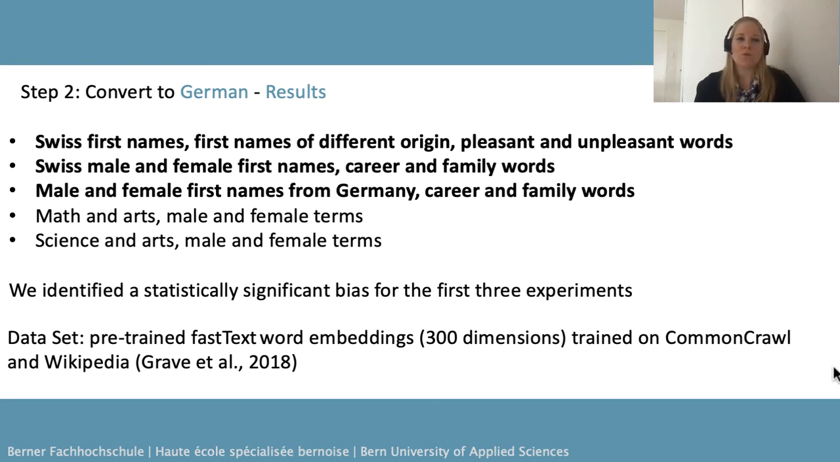We also confirmed that for the male and female names, regarding the career and family words, there is a statistically significant bias for both Swiss names and for the most common names for men and women from Germany. We could not confirm a statistically significant bias for math and arts and science and arts experiments.